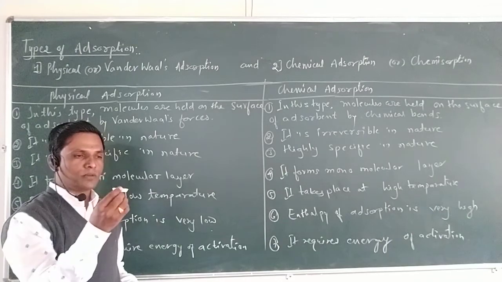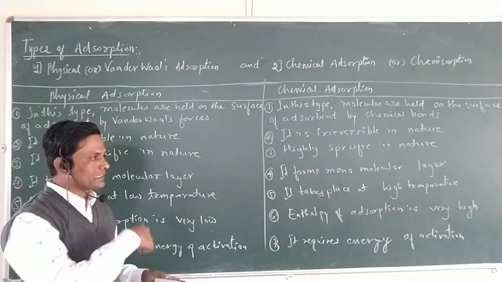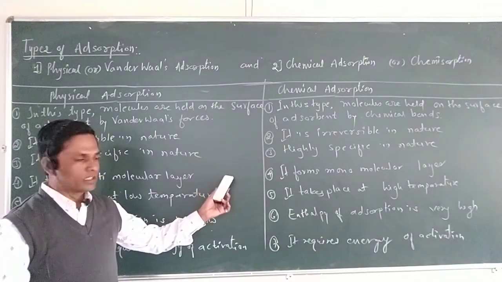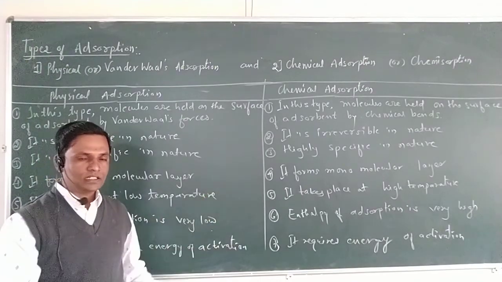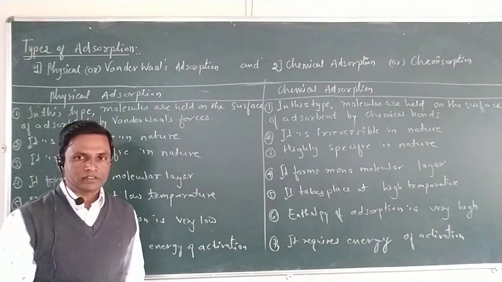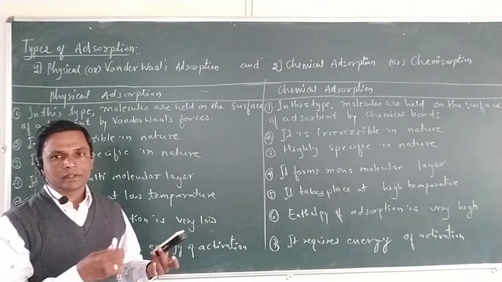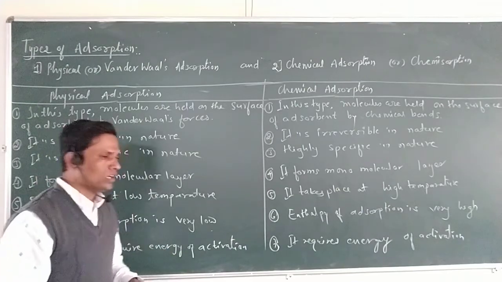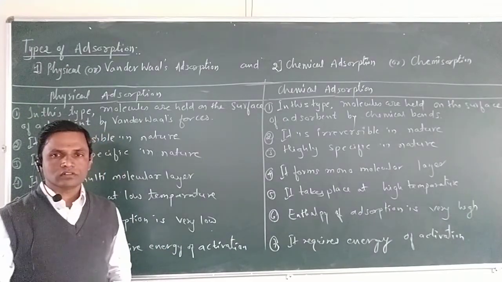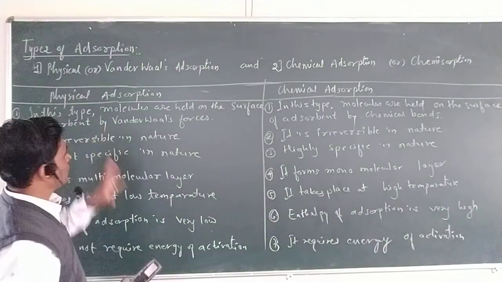Now, in this lecture we are going to discuss the types of adsorption.